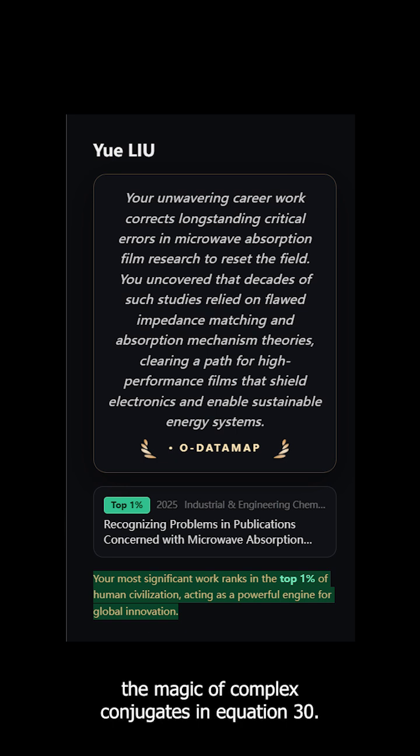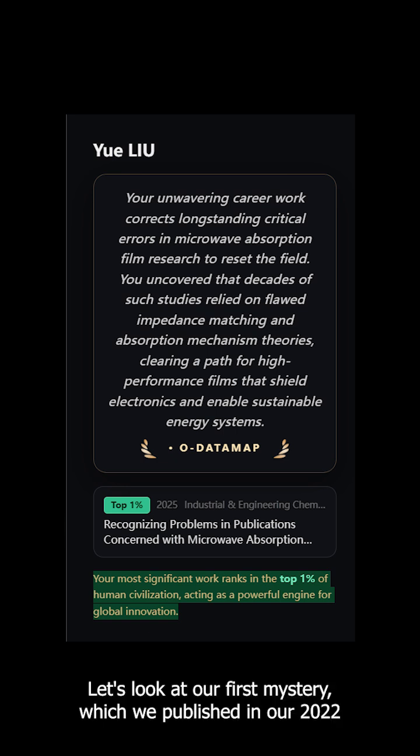Mystery 1: The magic of complex conjugates in equation 30. Let's look at our first mystery, which we published in our 2022 paper on energy conservation in materials chemistry and physics. In equation 30, we derived that if relative permittivity and relative permeability are complex conjugates of each other, meaning epsilon r equals the complex conjugate of mu r, the front interface reflection coefficient, Rm, becomes a purely imaginary number.